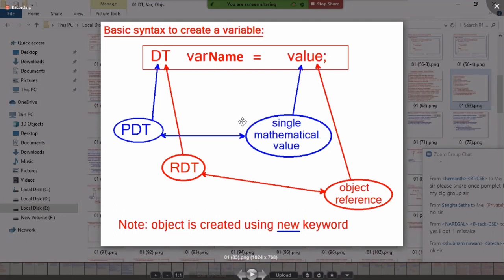If you have an idea of the statement, then I can launch a little more in-depth programming. So I completed 4 points. What is a variable? Why variable? How to create a variable? And basic syntax to create a variable. In the syntax, what is data type, what is a variable name, what is a value? Every point we have discussed. Then now I am moving to one small example. First, let us try to understand with the primitive data types. After you get clarity on primitive data types, then we'll go for reference data types. Is it clear?